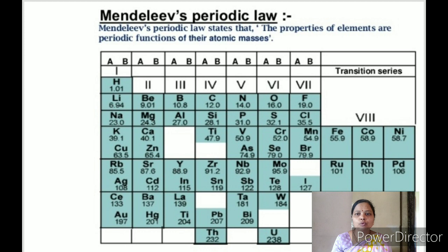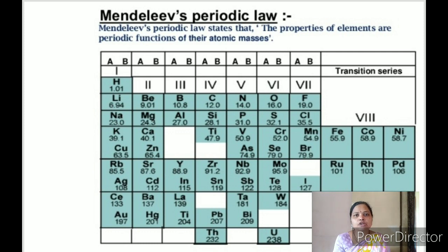Groups 1 to 7 had 2 subgroups called A subgroup and B subgroup. Group 8 had 3 rows of elements. Elements having similar properties were placed in the same group, and some spaces were left vacant in the table to accommodate the elements to be discovered in the future.